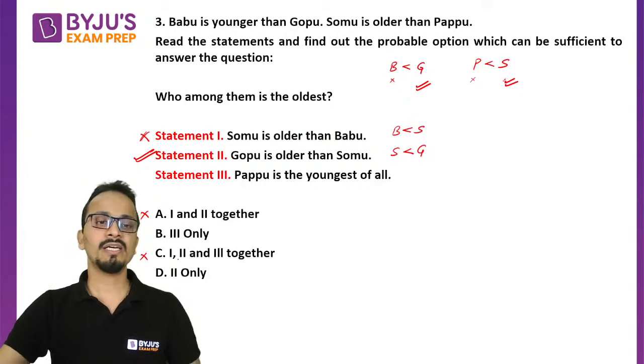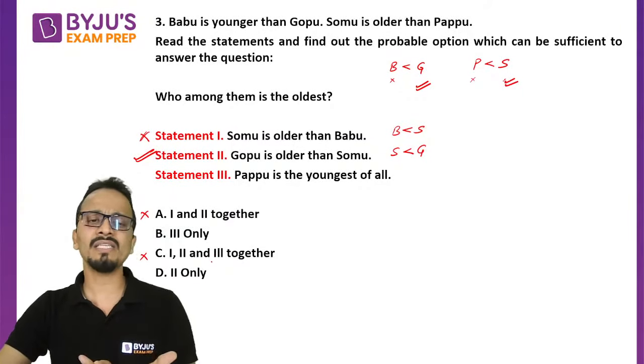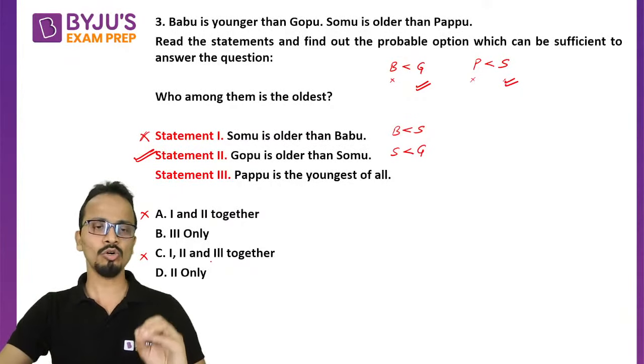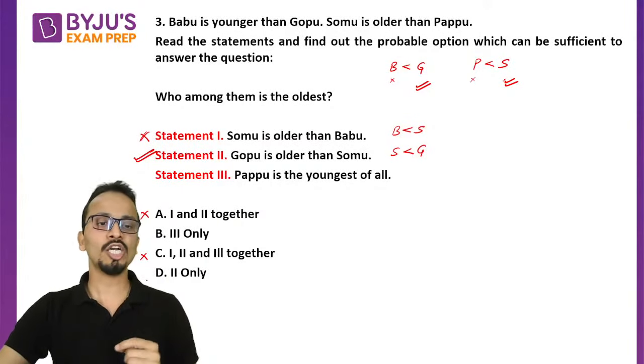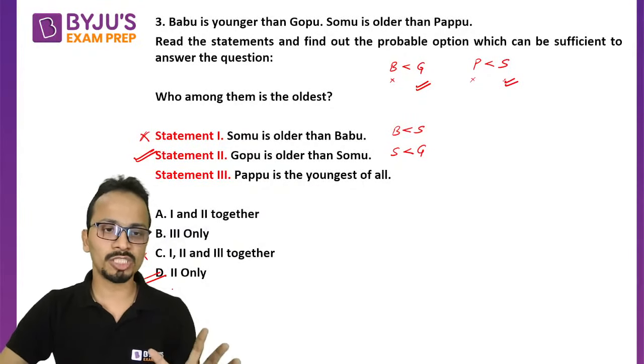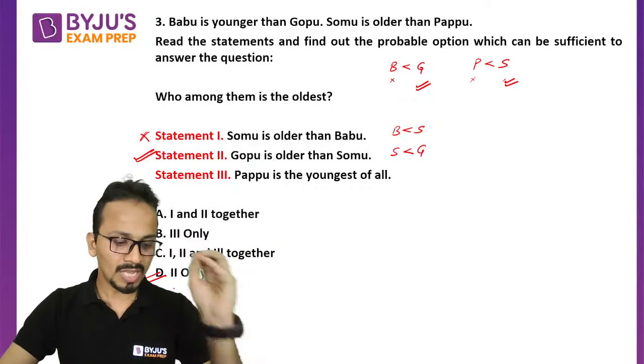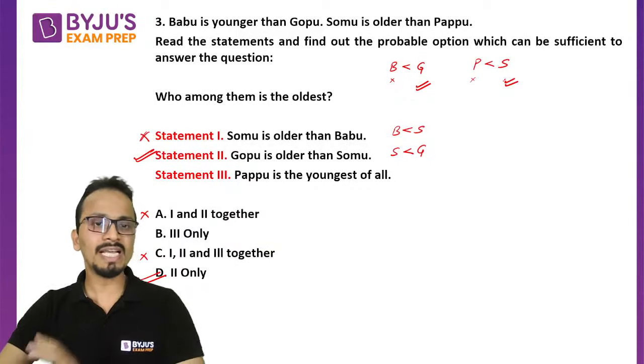Option C, 1, 2 and 3 together. There is no need to combine 1 and 3 with statement 2, so 1, 2 and 3 together is also not the answer. Among the options I can see 2 only, so it is the safest option to mark. Answer will be option D. Jack and Harshini, are you clear about the answer?